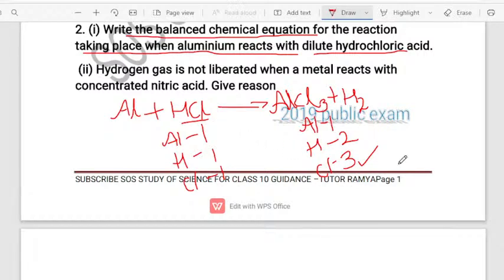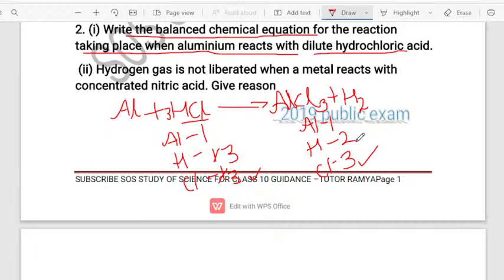To balance chlorine, let us write 3. This is a trial and error method. If we write 3, the number of hydrogen atoms will increase to 3 and the chlorine atoms also will increase to 3. Chlorine is balanced, but hydrogen has an imbalance. Now there are 2 in the product side, but 3 in the reactant side. You have to now again balance the hydrogen.